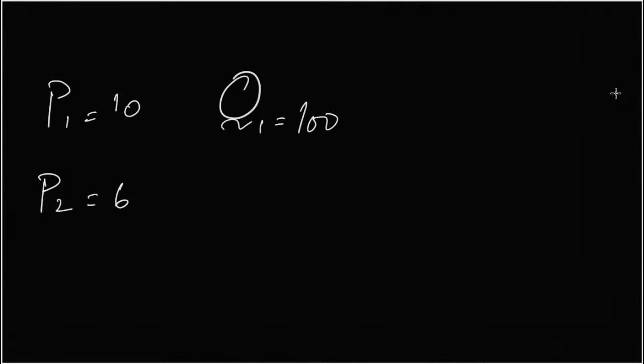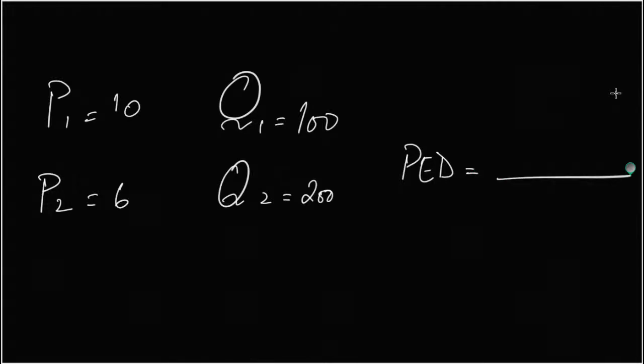And so what you have to do is first the change in Q. So 200 minus 100 divided by 100, so it's 100 by 100, which is 1, correct?